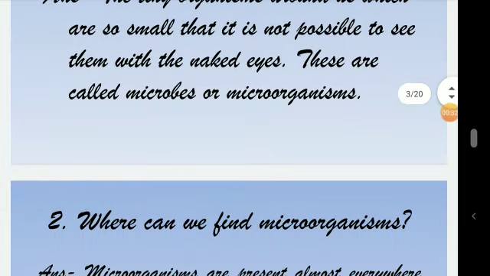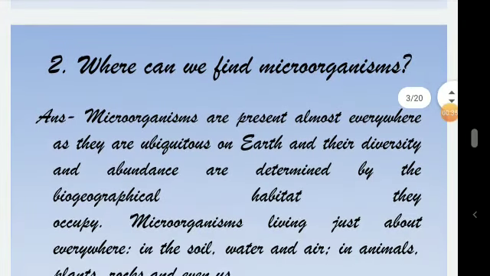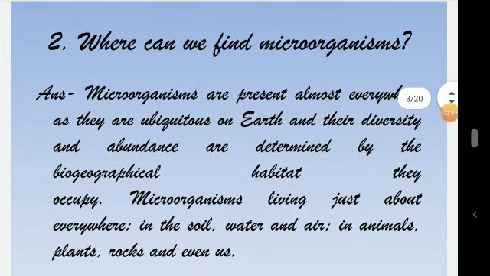Now, question number 2, where can we find microorganisms? The answer is microorganisms are present almost everywhere as they are ubiquitous on Earth, and their diversity and abundance are determined by the biogeographical habitat they occupy.